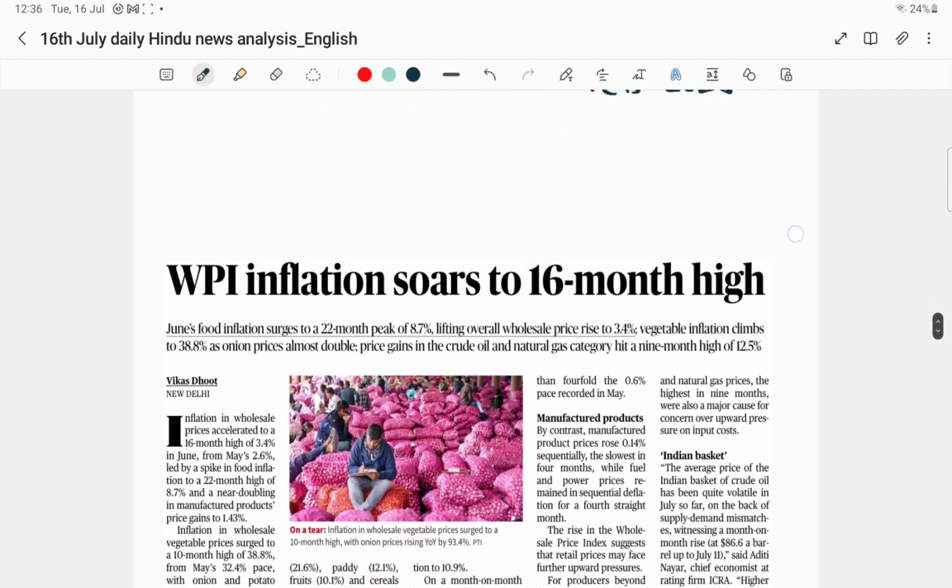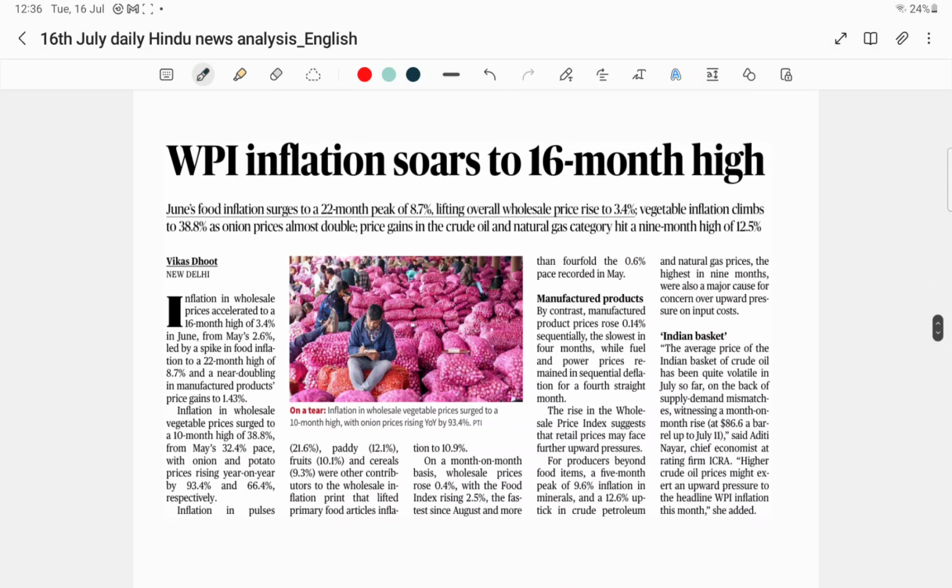Okay, then let us go to the next important article. WPI inflation soars to 16-month high. WPI stands for Wholesale Price Index. So this Wholesale Price Index has soared to a 16-month high. That means the value of this WPI inflation is now at a 16-month high level. Before directly understanding this article, we need to know the basic background, because you can better appreciate this data only when you are thorough with the basics.